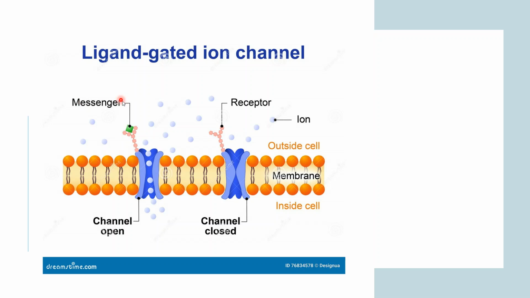As you can see here, when this messenger molecule binds to the receptor, the channel opens, and when it detaches and they depart from each other, the channel closes. So as soon as a messenger molecule is bound to the receptor, the ligand-gated ion channel opens, and once the ions have passed, it closes.